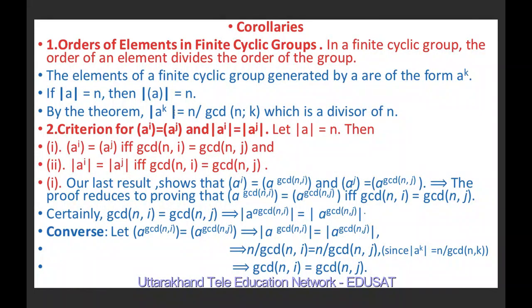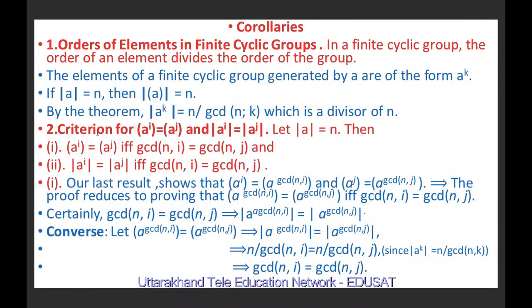Also using the result, the order of a^k is equal to n upon the greatest common divisor of n and k. This result implies that the order of a^k is a divisor of n, because here it is equal to n upon the greatest common divisor of n and k.